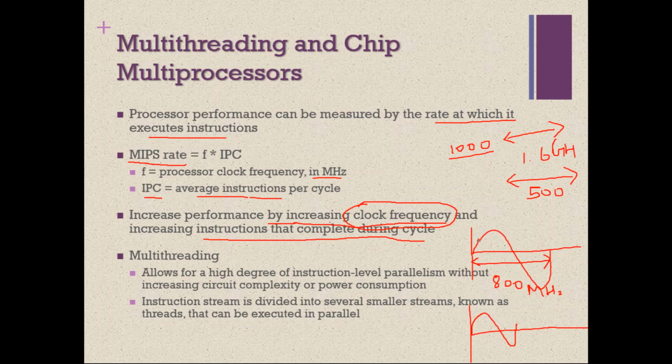Previously, one clock cycle was taking this much time, which you can calculate as 1 by 800 megahertz. Call this T naught. Now this time is T1, where T1 is equal to T naught by 2. So improving the clock frequency means this duration will be reduced.